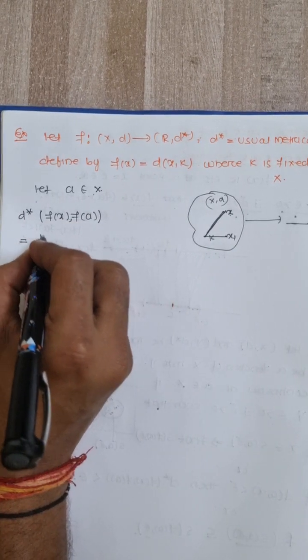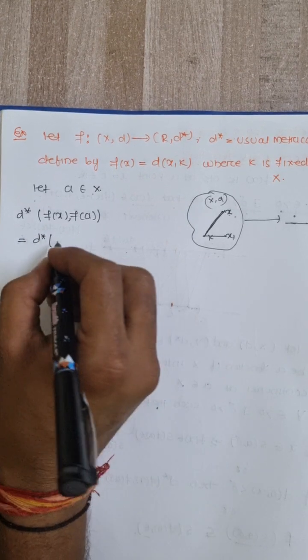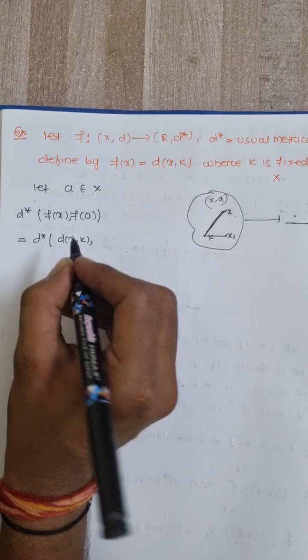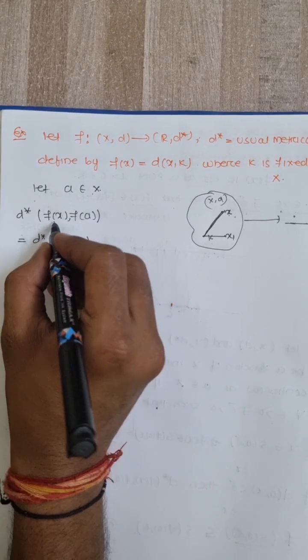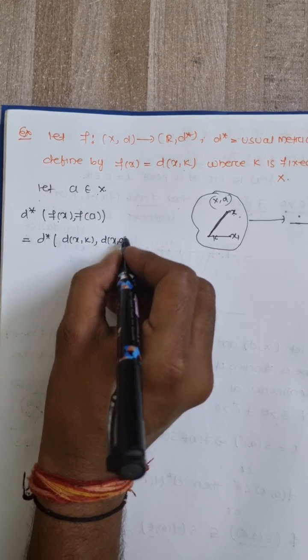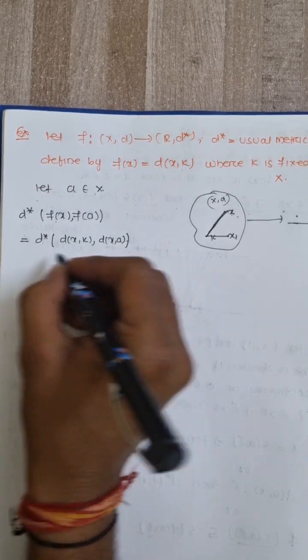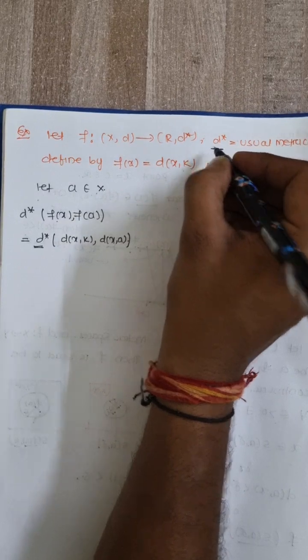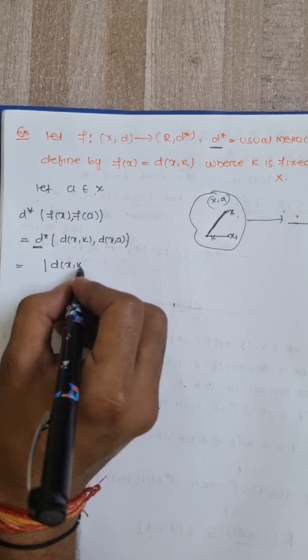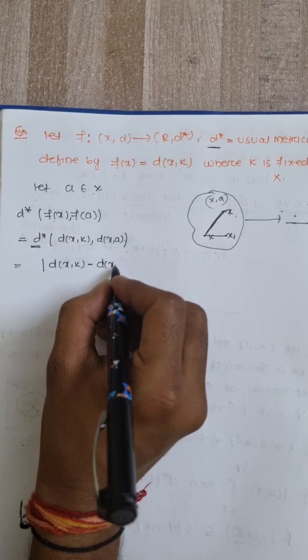Fx here is nothing but the distance between x and k, because fx is the distance between x and k. Then what is fa? Distance between a and k. And d star is nothing but the usual metric. So this is the modulus of distance between x and k minus distance between a and k. Now by the triangle inequality, this is less than or equal to the distance between x and a.